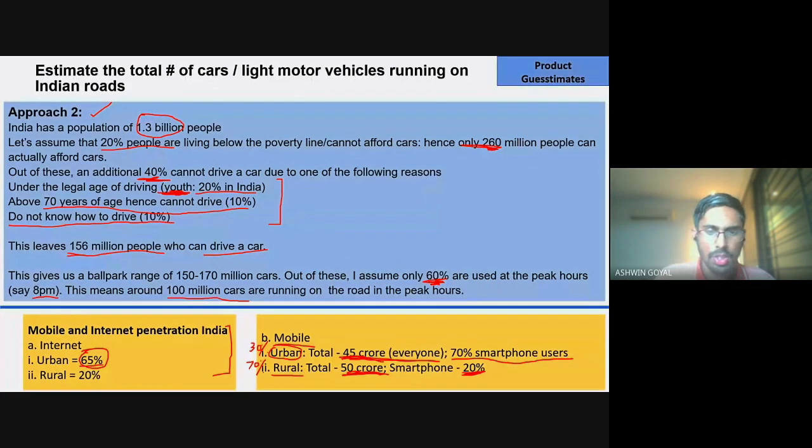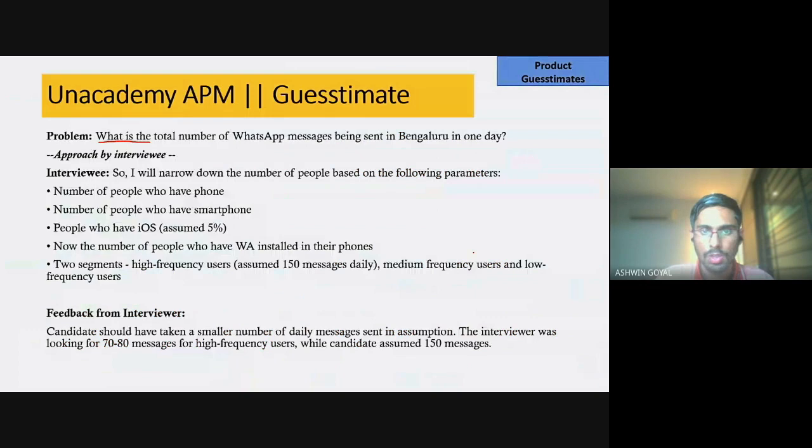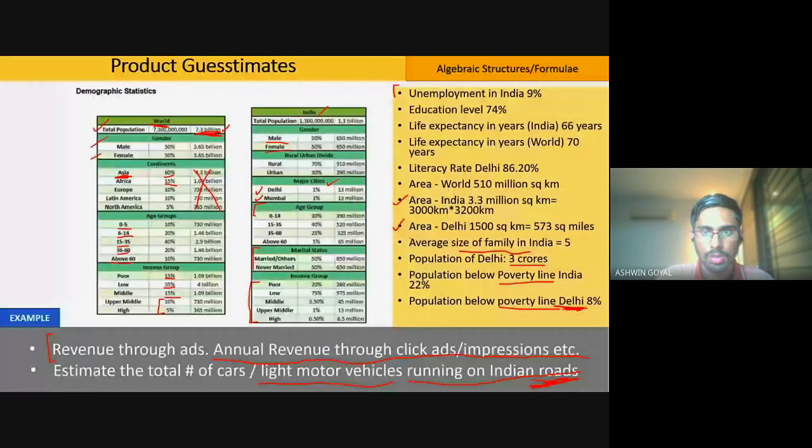All right. Any questions still here? So we've solved one guesstimate and we've looked at a lot of these numbers. Right. Any questions still here?